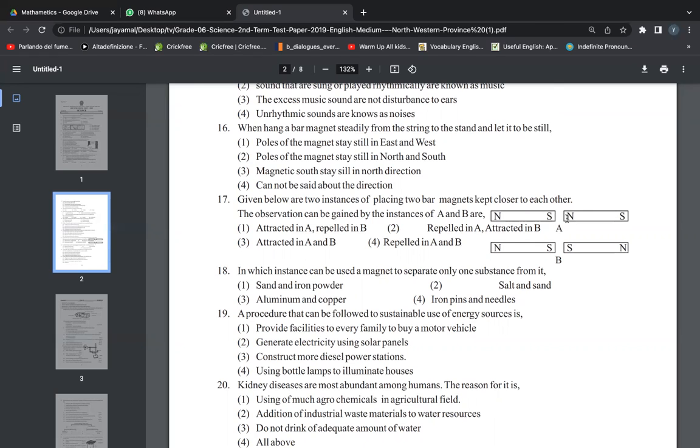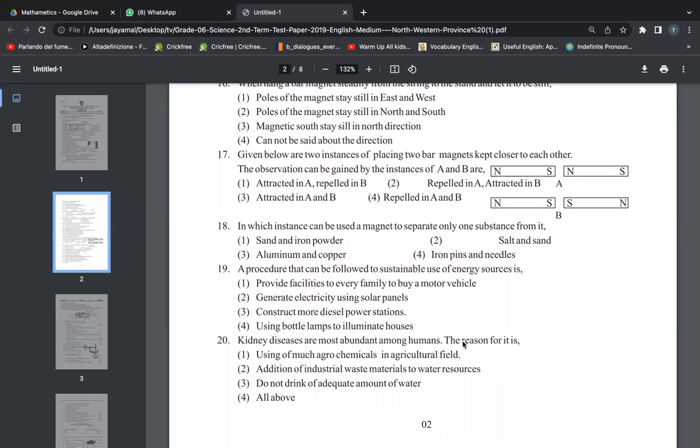Yes. Now different directions get attracted to each other. Same directions get repelled. So attracted in A, repelled in B. Answer should be the first one. It's clear, right? Okay, let's go to the next one.